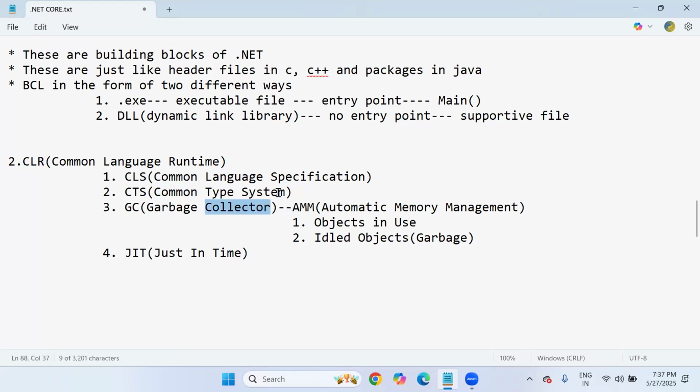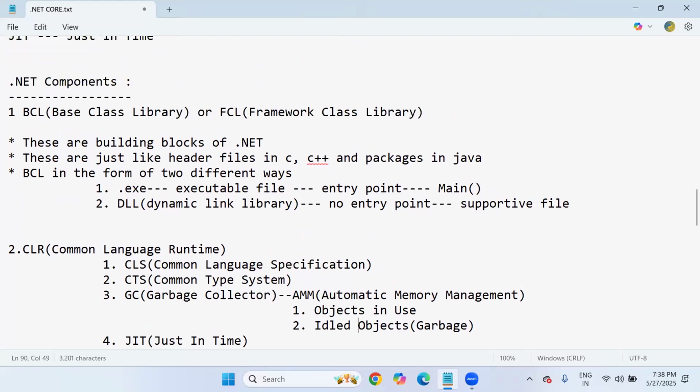CTS is responsible for converting all the programming language data types into CLR understandable format. GC is responsible for providing memory, and if it is not required anymore, freeing up the memory like cleanup activities. Just-in-time compiler is also there in CLR. So these four subcomponents must work properly and efficiently, then only your .NET program execution will run correctly. Otherwise, it is not possible to run.